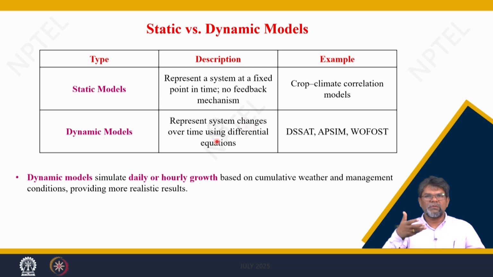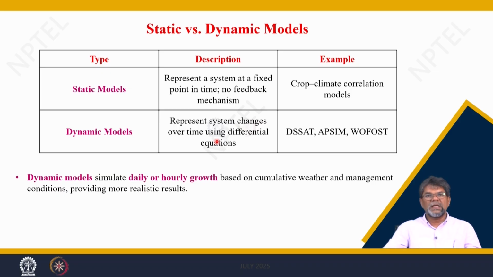This is not a static model, it is a dynamic model. A static model is at a particular point of time. If you take only single events, you can develop a relationship between a single event and the crop yield, but we cannot take time series events. In the case of dynamic models, it is time-oriented, where time is a variable.